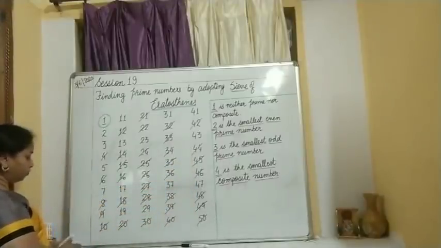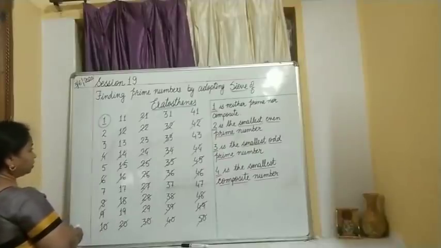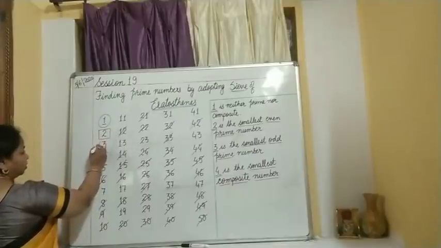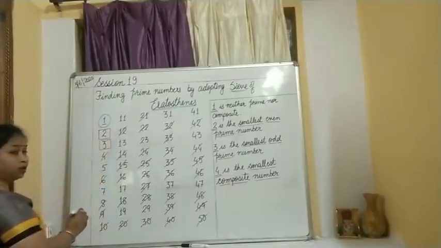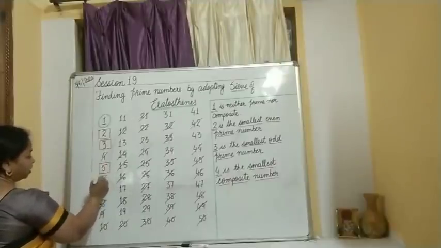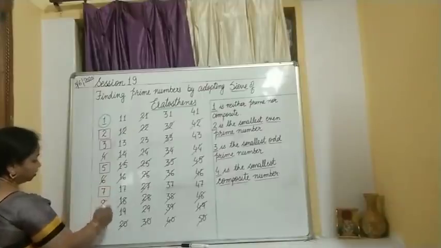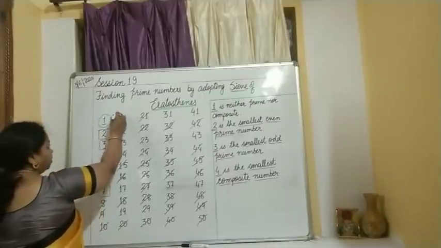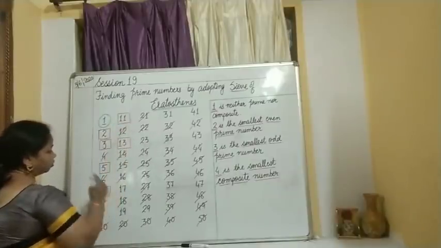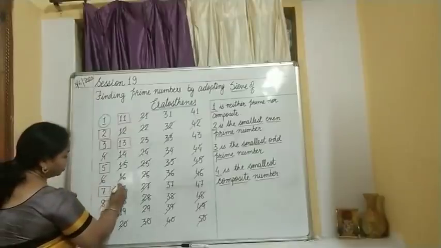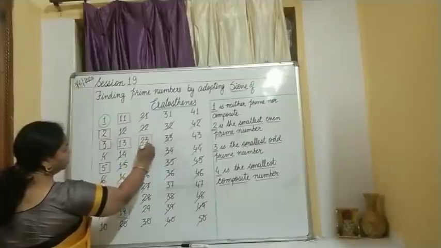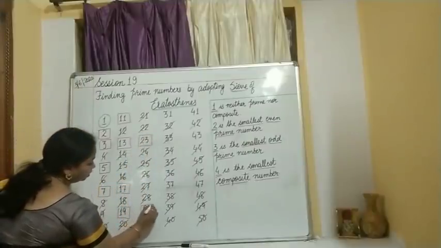Now what I will do is, I will just put a rectangular box and select the numbers which are prime numbers: 2, 3, 5, 7. By this way I can also find out if any other number is left out in this sorting out process. 13, 17, 19.